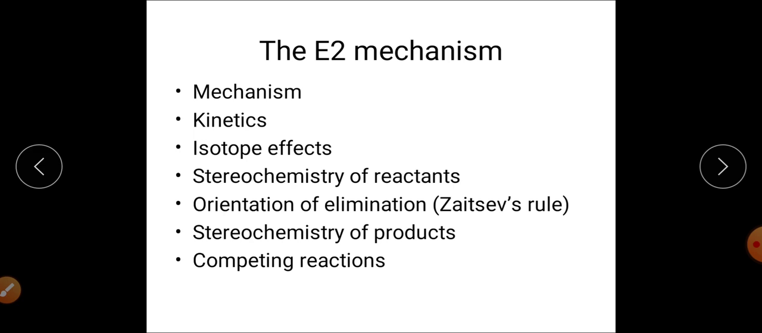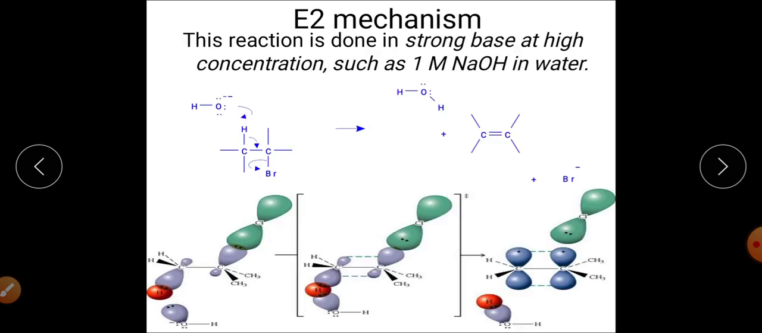In our subsequent slides we will discuss the mechanism of all types of elimination reaction, starting with the E2 mechanism. For E2, we will discuss the mechanism, the kinetics, the different evidence that proves a particular reaction is proceeding by the E2 mechanism, its stereochemistry, its orientation, the different products formed during the E2 mechanism, and what the competing reactions are in the case of E2.